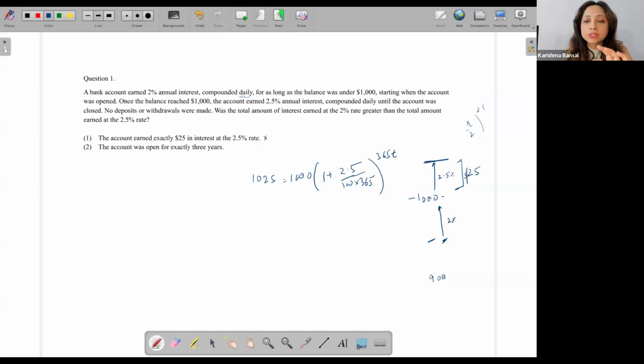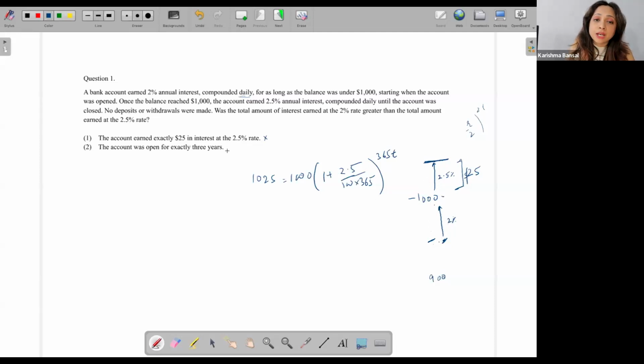That I don't know. I know that the total time is 3 years, but then maybe for 2.5 years it went from here till 1000, and then in just half a year it went from 1000 till 2.5 whenever it was closed, because I'm not given this $25 with my statement 2 alone, right? I don't know how much interest it earned. Nothing is given to me, just that the total time frame was 3 years. All right, then again, I have absolutely no idea on where I earned more interest.